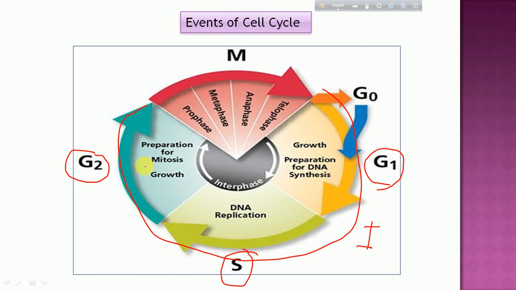Let's come to the G1 phase. What is happening in G1 phase? G1 phase is preparing itself for S phase. Now what is happening in S phase? In S phase, DNA replication happens. So in G1 phase, the cell has to prepare itself for DNA replication. What are the events taking place over here?